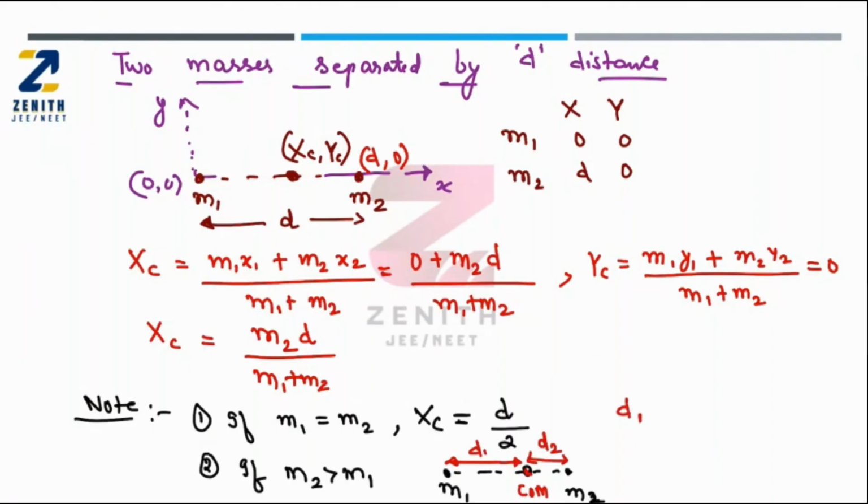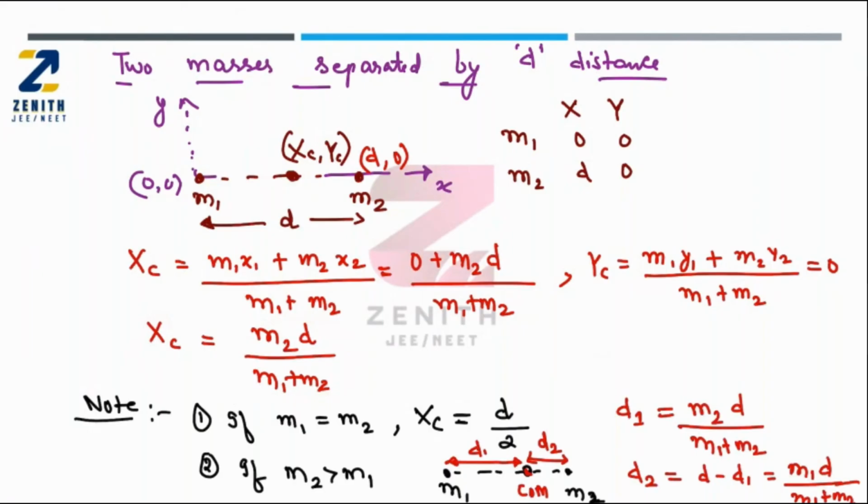So d1 is nothing but the xc, which you already got, which is m2 into d divided by m1 plus m2. And d2 can be written as d minus d1. So d minus d1, if you do, you will get m1 d divided by m1 plus m2.